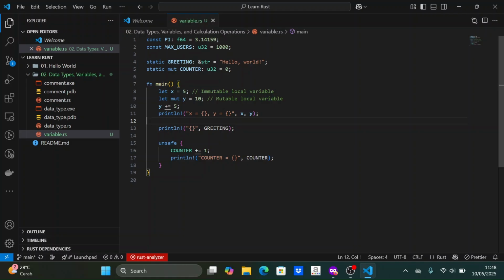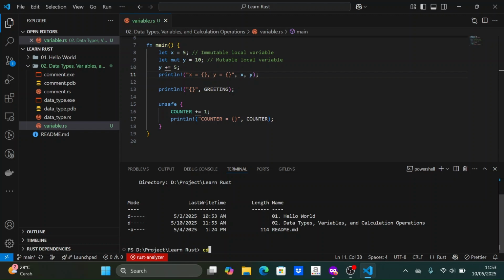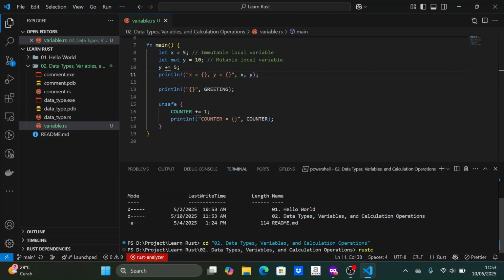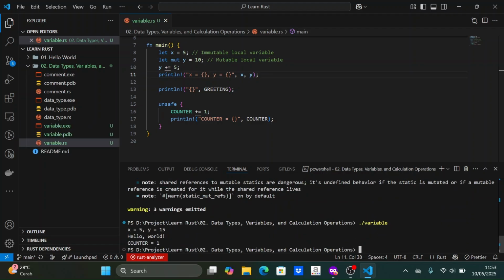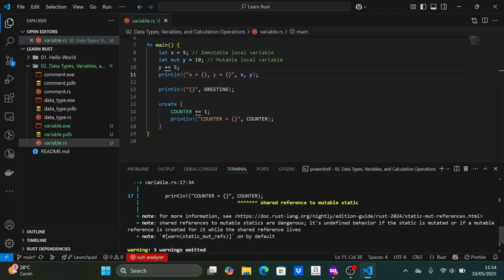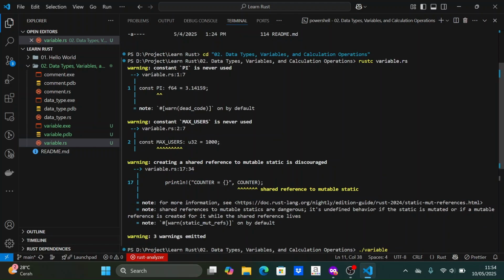Now let's try compiling and running the program. Yes, the output is as expected. However, we should pay attention to the warning messages during compilation. The first and second warnings are simple because we created a constant but did not use it in the program.